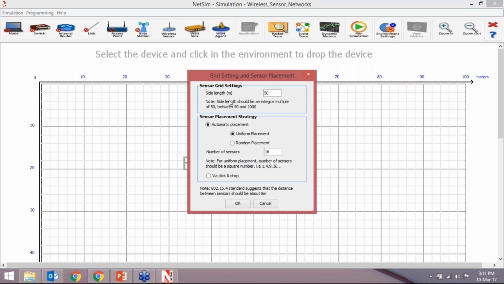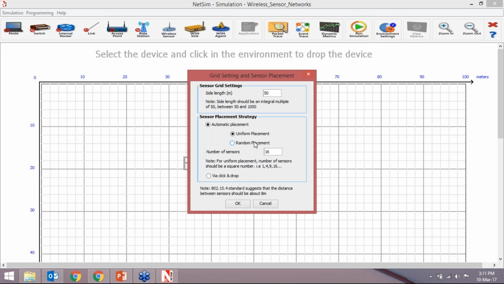So as you click on the WSN, it will ask you the sensor grid length. It can be in multiple of 50 up to 1000. Then sensor placement strategy you can define. Either it can be automatic placement of uniform or random placement.